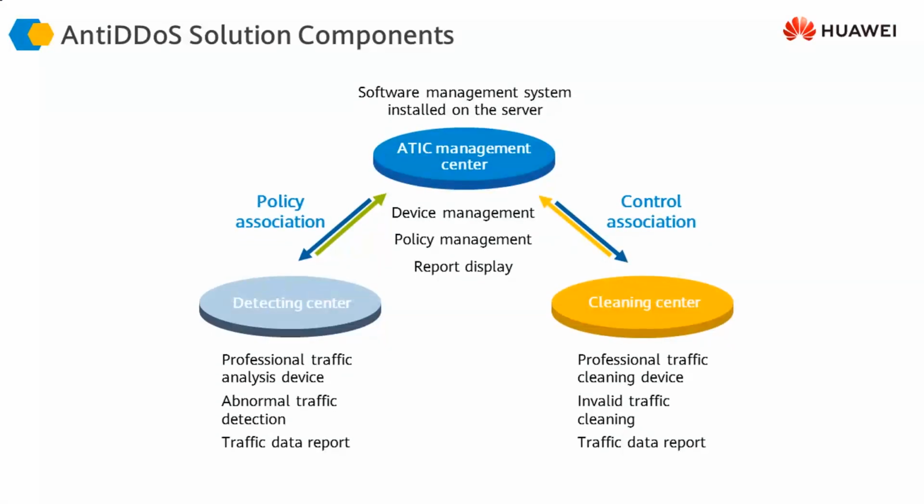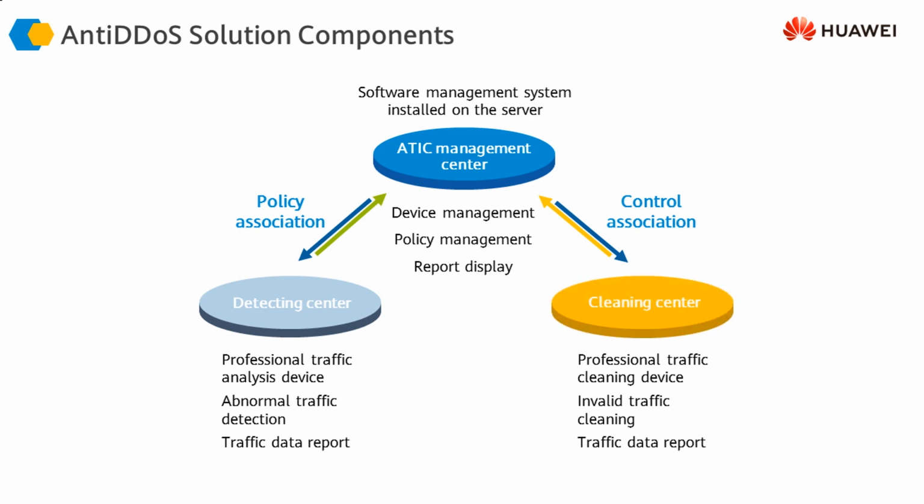If we look at Huawei's dedicated anti-DDoS defense solution, which can either be 1500 series anti-DDoS devices or 8000 series anti-DDoS devices, there are 3 components of the typical anti-DDoS solution. One is called the ATIC Management Center, one is called the Detection Center, and the third one is called the Cleaning Center.